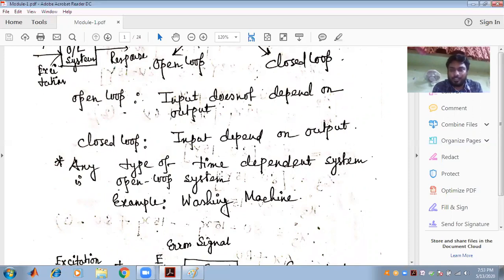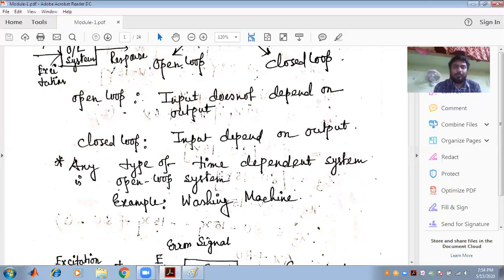An example of an open loop system is the washing machine. But the control system study is generally the concept of the closed loop system. The closed loop concept is there because we have to sense the output and feed it back to the input in order to make a system stable.